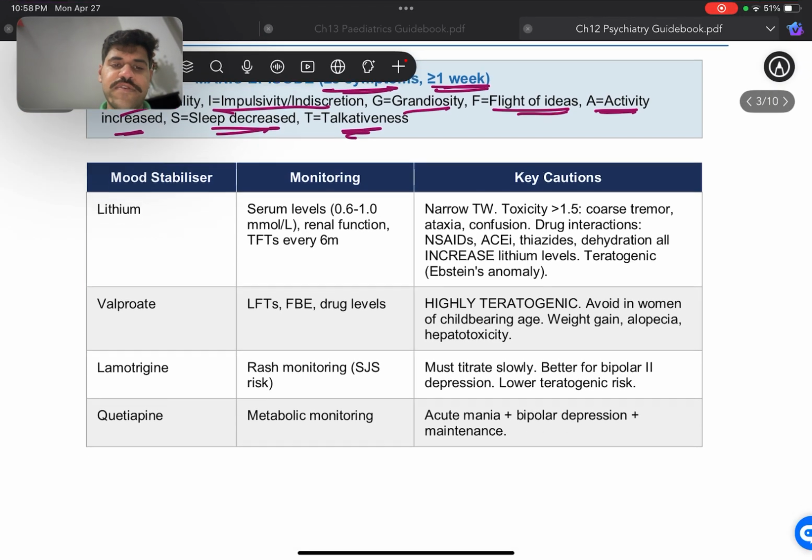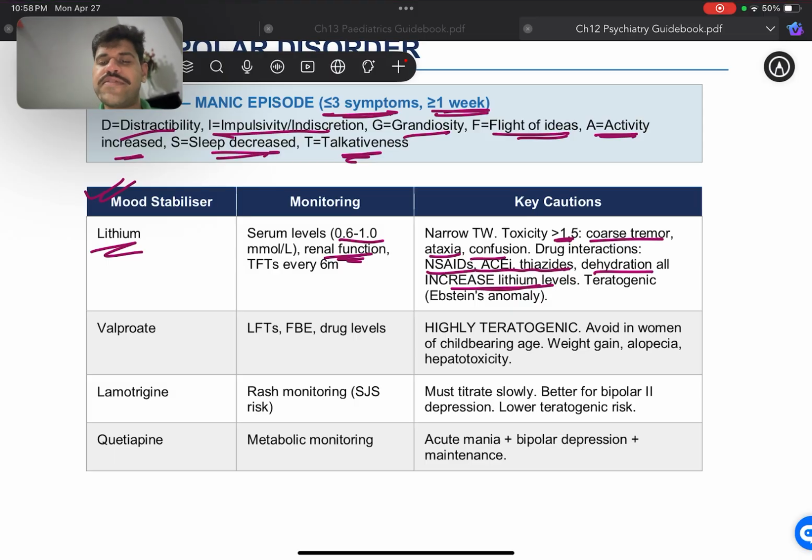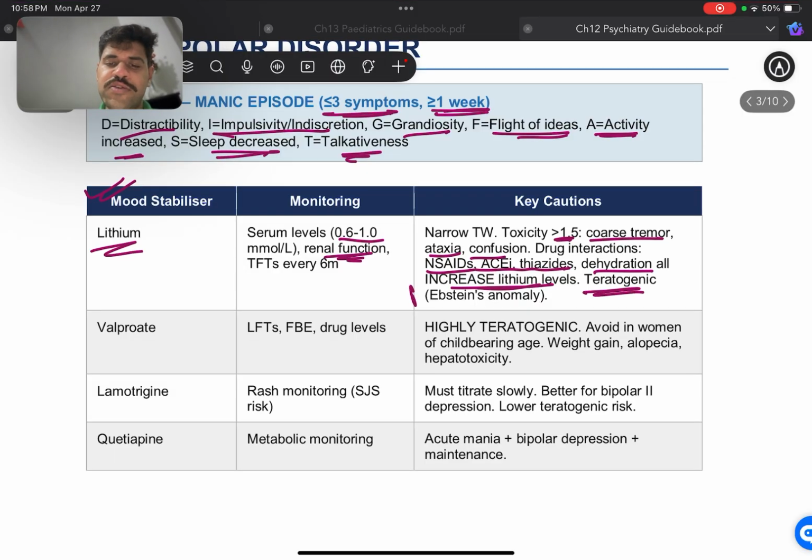All right. Now, the first line drugs for this, the group that we use, are mood stabilizers. So the best is lithium to start off. We have to monitor their serum levels as well as the renal function. The toxicity is going to be more than 1.5. In this, they'll have, of course, tremors, ataxia, confusion, and drug interactions include NSAIDs, ACE inhibitors, thiazides, dehydration, and all increase lithium levels in the serum. And obviously, it's teratogenic. Ebstein's anomaly, you guys should know what that is.